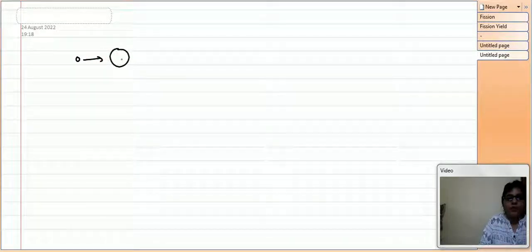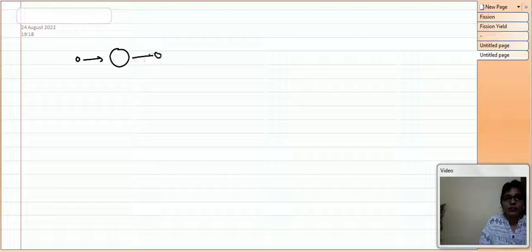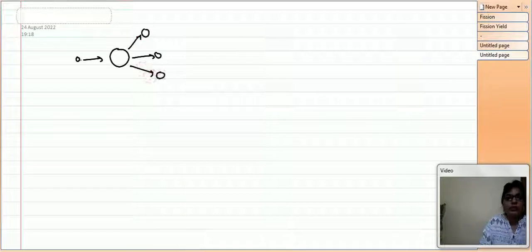So we have seen that there is one neutron which is captured by a uranium, and then after capturing there will be breakage of the uranium into two smaller nuclei, but we are not interested in those nuclei, we are interested in the three neutrons which are coming. So these are three neutrons. This is neutron, this is uranium, and again these are three neutrons.